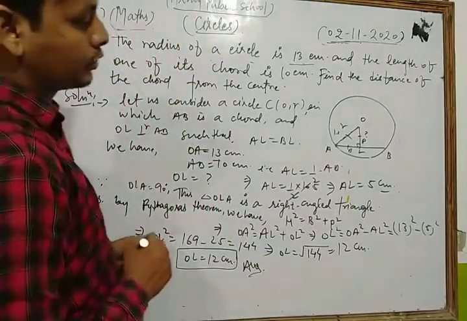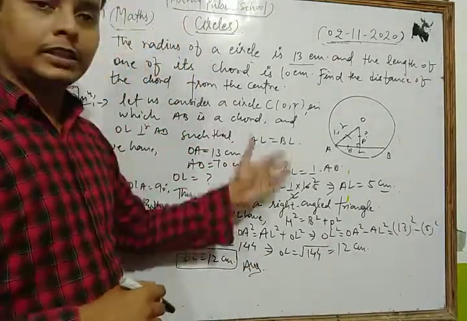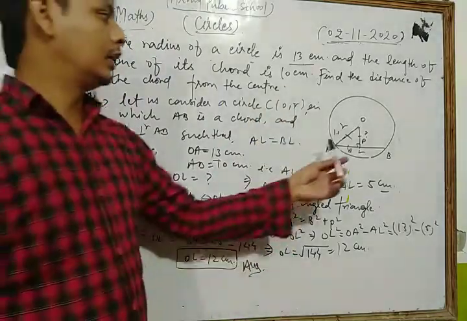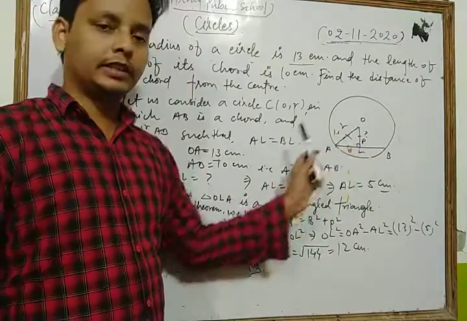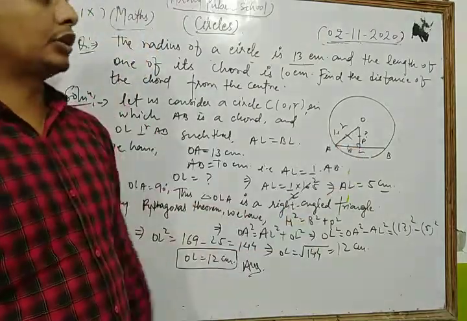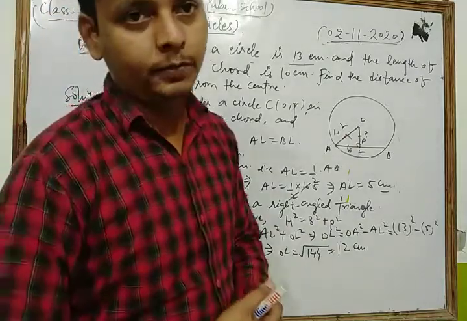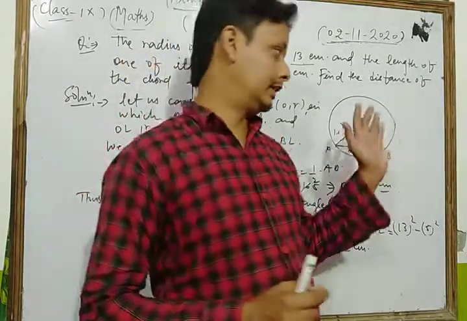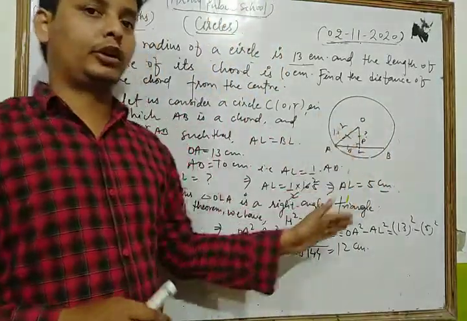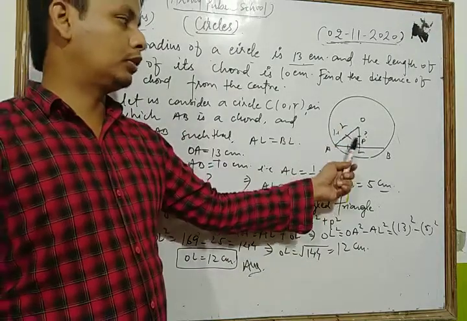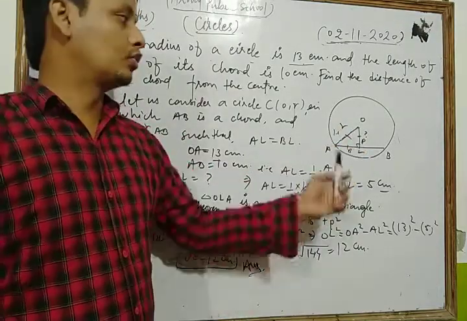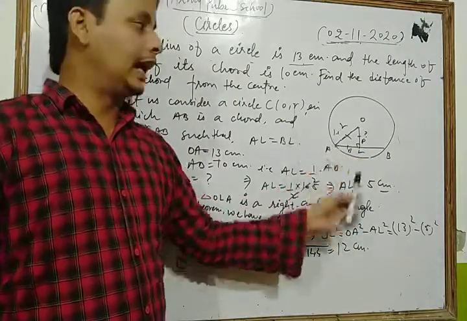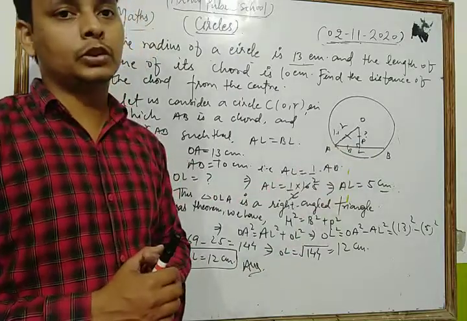Thus, dear student, this is the method to solve this type of question. Let's see once more. Here the hypotenuse, the radius, is given. OA is the radius of the circle, and in this type of question you apply the theorem that the perpendicular drawn from the center of the circle to the chord bisects the chord. So here we draw OL perpendicular to AB, which bisects the chord. AB is given as 10 centimeter, then AL is equal to half of AB. So we find AL, and this distance is always perpendicular to the chord.